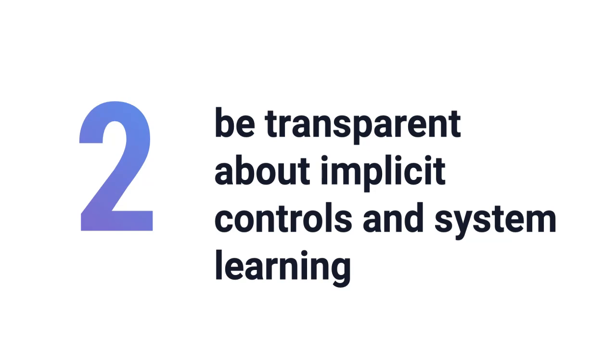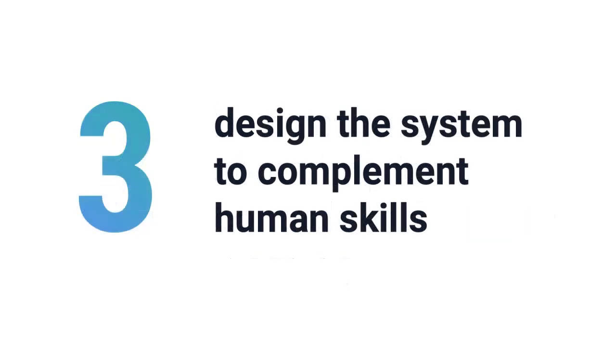It's crucial to maintain transparency. Help users understand how their choices and actions are shaping the AI's behavior over time. Remember, the goal is collaborative intelligence. Design your system so that it complements human skills rather than trying to replace them.